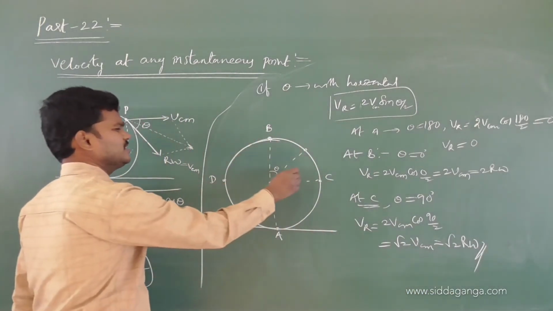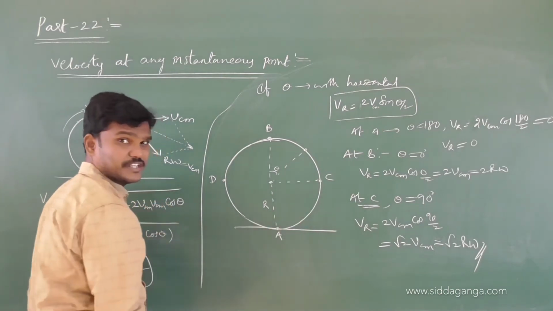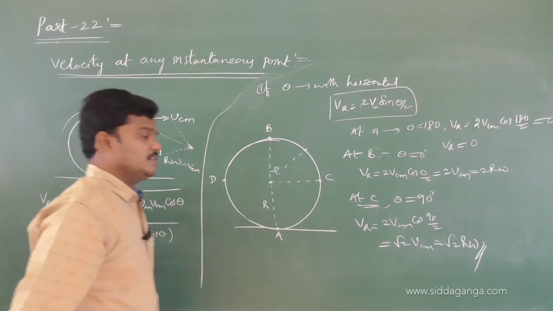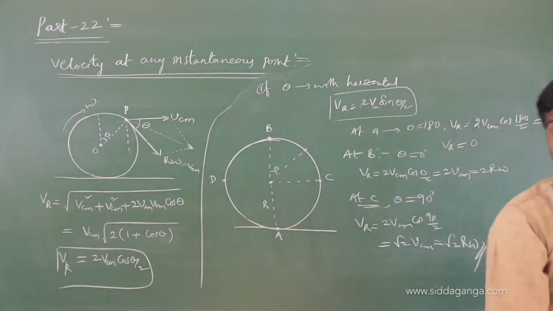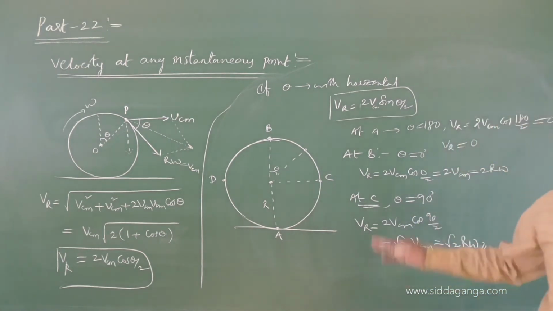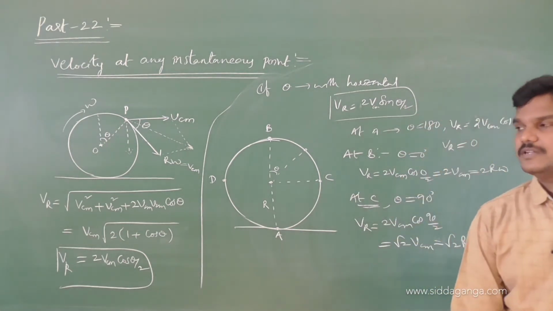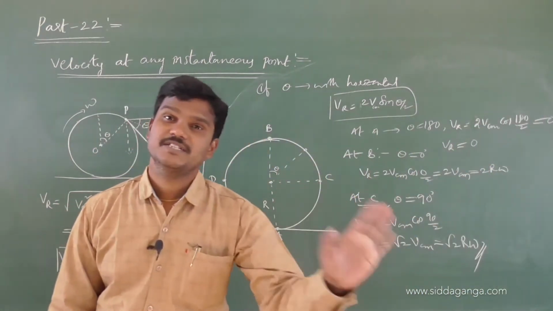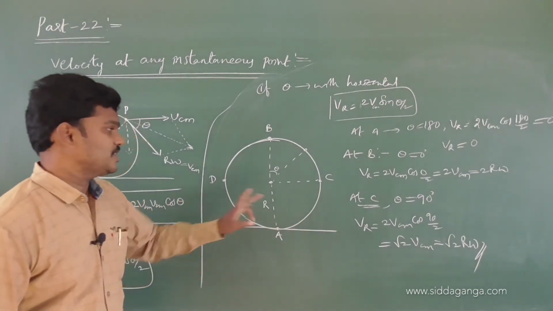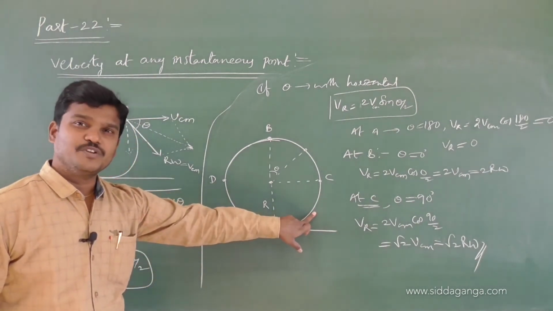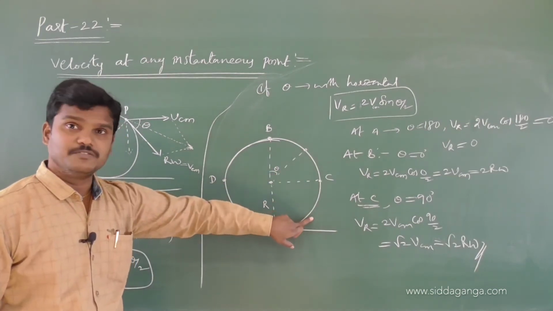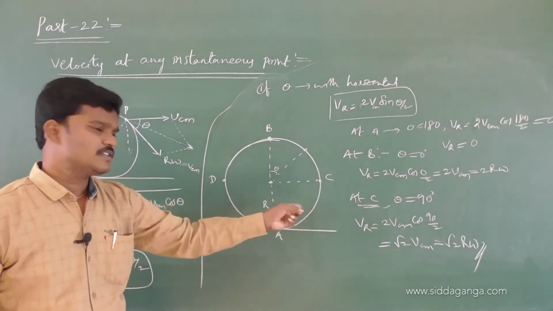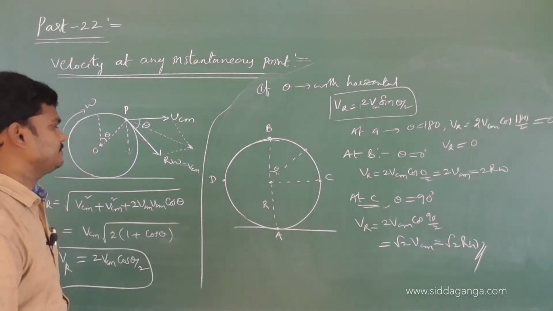They may give 120 degrees. If they ask you to find at 120 degrees, you try to find it. Take theta with vertical, formula 2V cos theta by 2; theta with horizontal, formula 2V sin theta by 2. Follow the process and try to get the value at any instantaneous point. For suppose they give that the particle makes 120 degrees with vertical, you write 2 VCM cos 120 by 2, cos 60, so you will get some number. Try it.